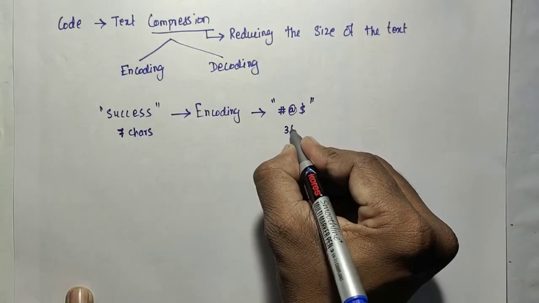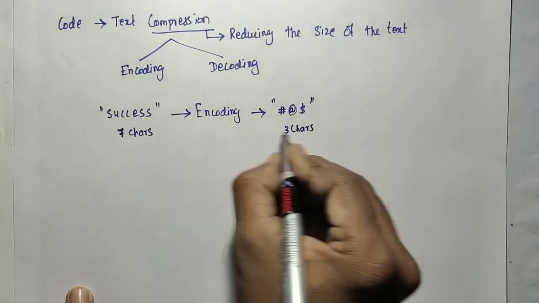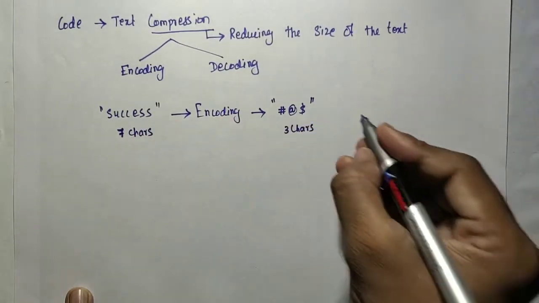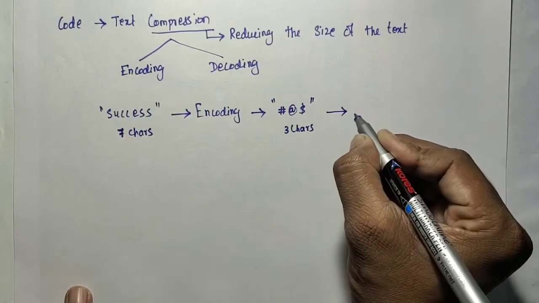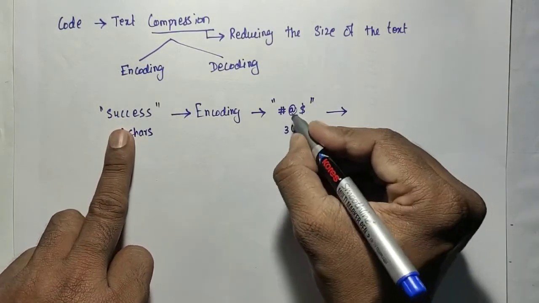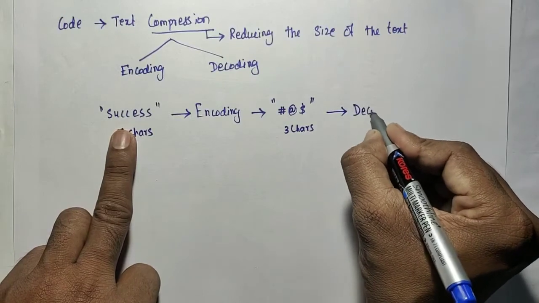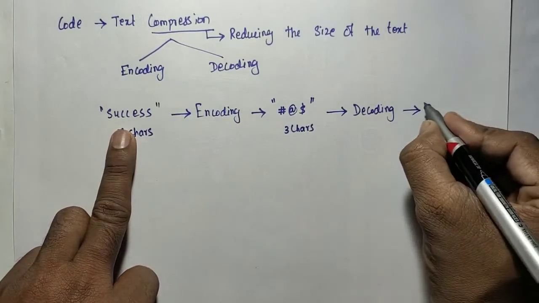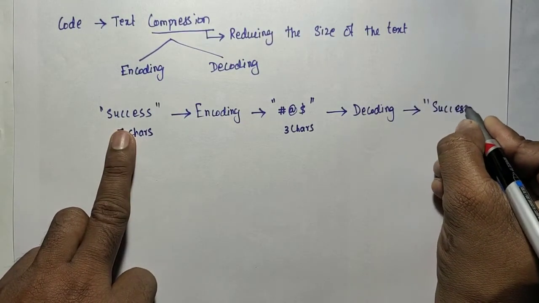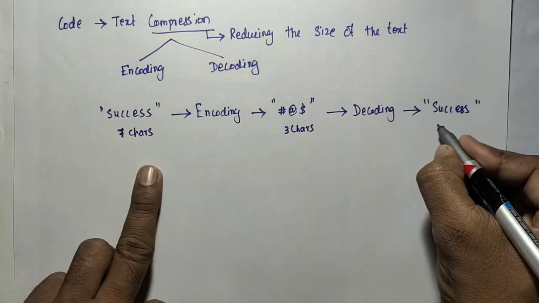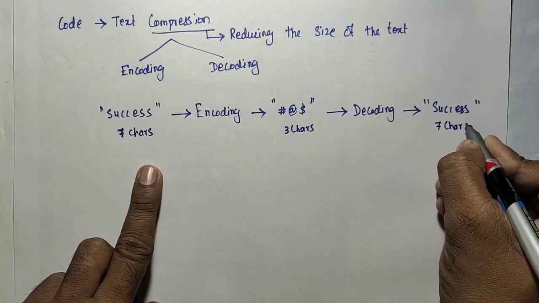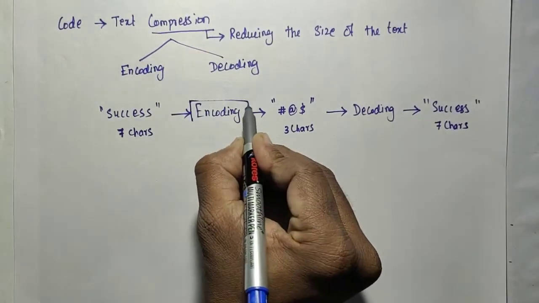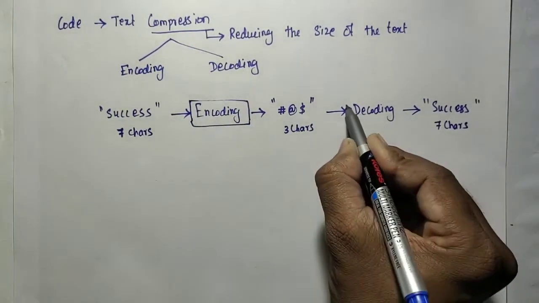So only 3 characters, which means the size is reduced. That is the compressed text. Decoding is the process of obtaining the original from the compressed text. So here we obtain the original text "success" with its 7 characters. That is the encoding and decoding process.